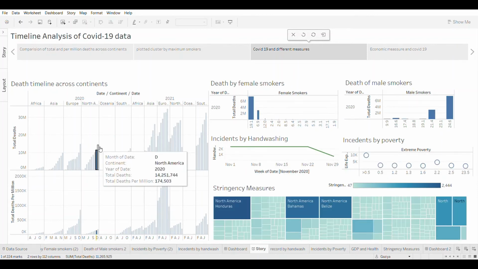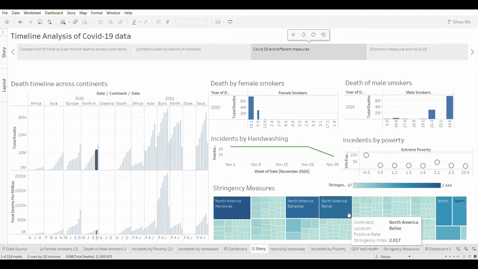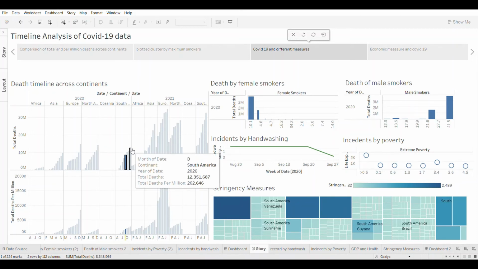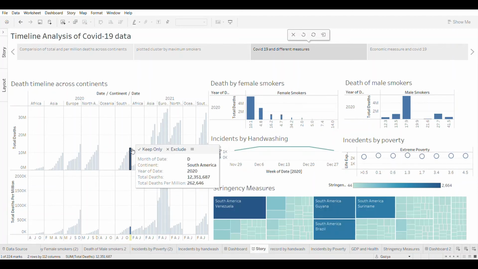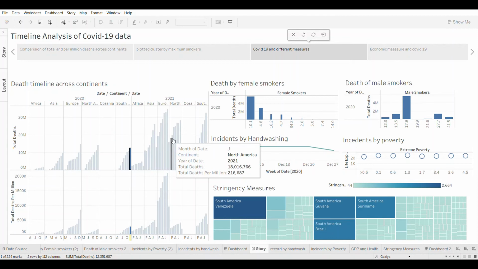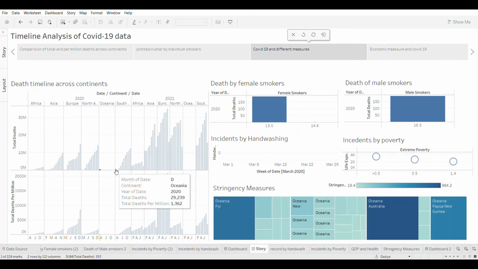Increasing number of smokers, low to medium hand washing activities, high life expectancy, very low extreme poverty, and high stringency measures implemented only in a few countries, signaling that these were the causes of higher deaths recorded in these countries.